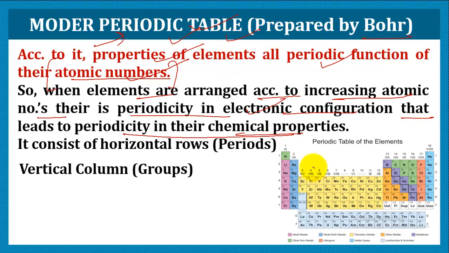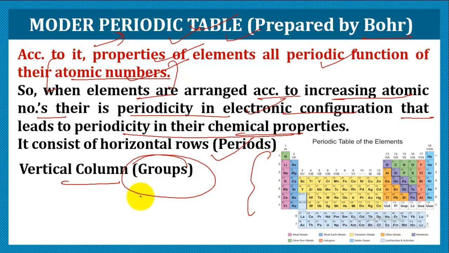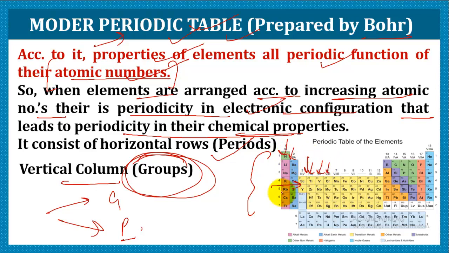But this table also consisted of the vertical columns that were called groups, as we already discussed, and it also had the horizontal rows, that is periods. So it has two things. One is the vertical columns, that is groups, and the other is the horizontal rows, that is called periods. So as you can see in the figure, this is the modern periodic table with groups. We have different groups and different horizontal rows, that is the periods.